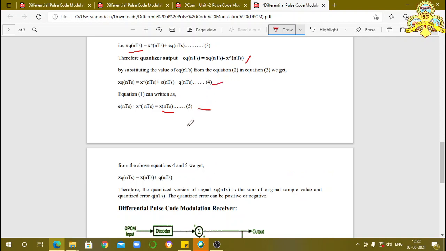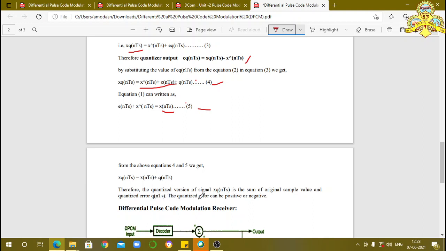From these two equations, xq(nTs) is equal to, see here, x(nTs). x(nTs) means e(nTs) plus x̂(nTs). This part indicates x(nTs). So xq(nTs) is equal to x(nTs) plus q(nTs). q(nTs) is the quantization error. So xq(nTs) is equal to x(nTs) plus q(nTs).